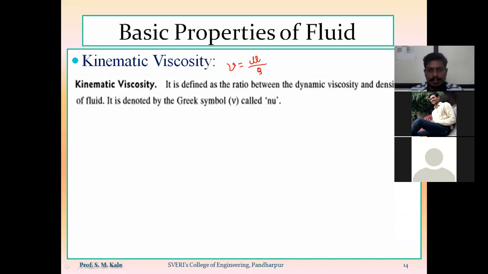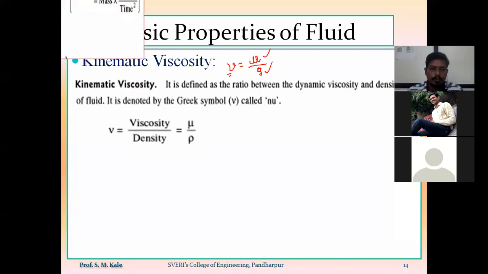So mu upon density is equal to nu, where nu is the kinematic viscosity, mu is the dynamic viscosity, and density rho is the density. So mu upon rho is equal to kinematic viscosity. By definition, the ratio between dynamic viscosity and mass density of fluid is called the kinematic viscosity, denoted by letter nu. So nu is equal to mu upon rho.